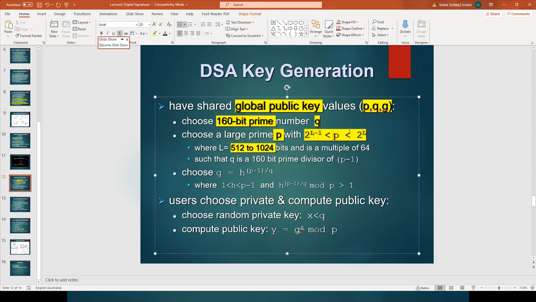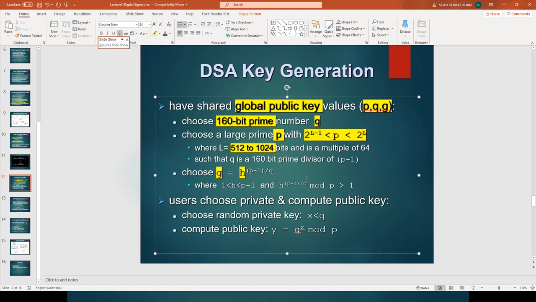P should be less than 2 to the power L and greater than 2 to the power L minus 1. So now we have P and Q, and using these we have to compute the G value.